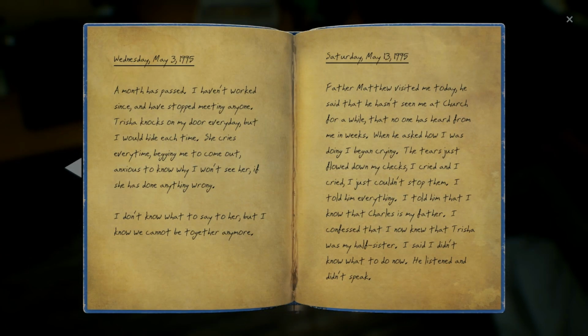Within the final pages, we see that Scott was a recluse after learning the truth of his family. And on the second page, on May 13th, 1995, Scott told Father Brooks everything. Everything about Sophia, Trisha, and Charles. Father Brooks didn't speak, he just listened.